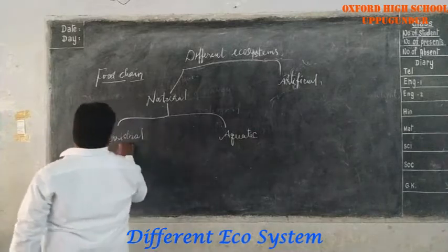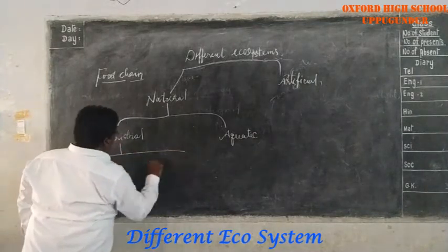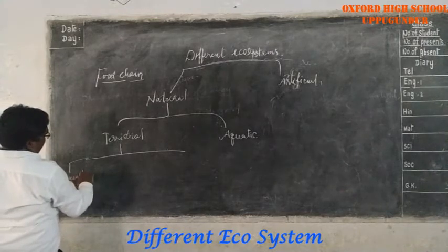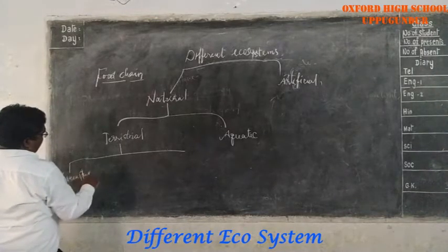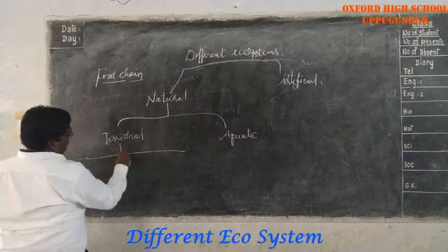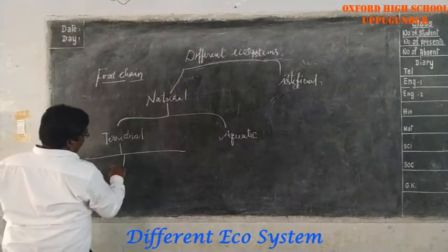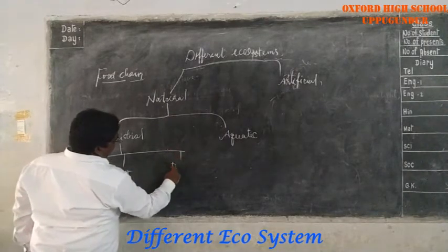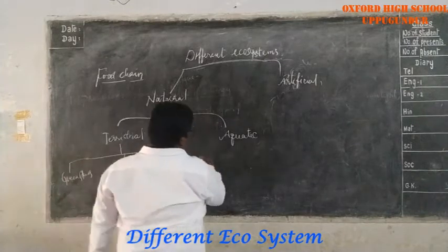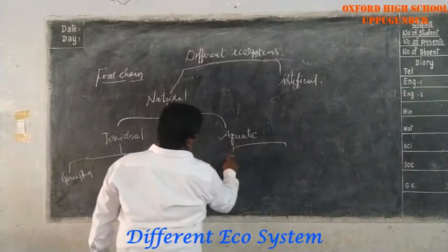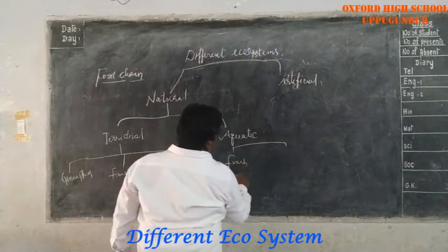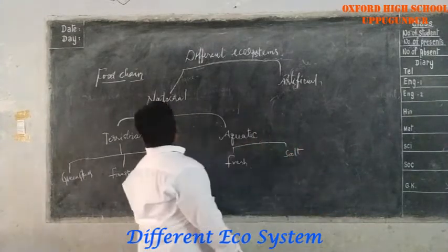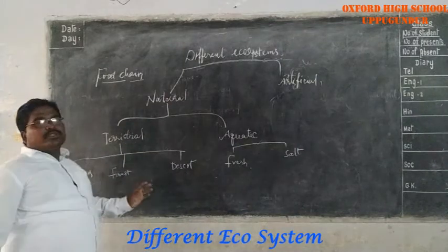Again, the terrestrial systems are of different types: grassland, forest, and desert ecosystems. Here, there are freshwater and saltwater ecosystems. Different types of ecosystems are there.